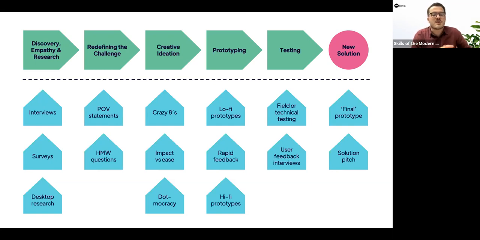So the idea here is that you can be really flexible about the kinds of tools and techniques that you might use, depending on your particular sprint and what tools and exercises are going to make sense for the people involved in your sprint. But typically for a design sprint, those stages across the top are going to stay relatively similar. So that's the broader 5-stage process that you go through in a design sprint.